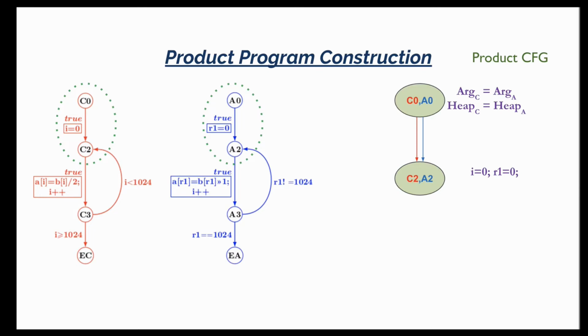In addition to I and R1, we can also infer that because the heap states were identical at C0, A0, they will remain identical at C2, A2 in the product program. These relations between variables of the two programs are also called the invariants in the product program. An invariant on the product CFG node is a predicate that will always hold whenever the execution of the product program reaches that point. And indeed, whenever the product program reaches C2, A2, these conditions will always hold in the product CFG that we have constructed so far.